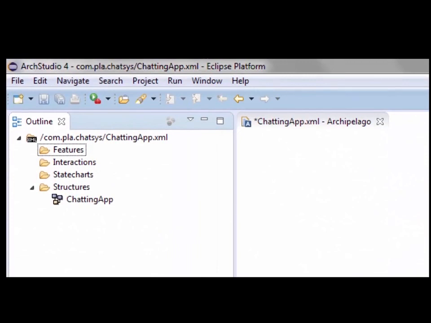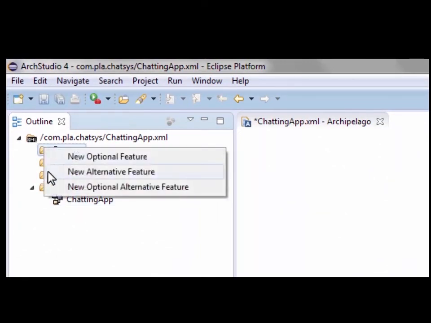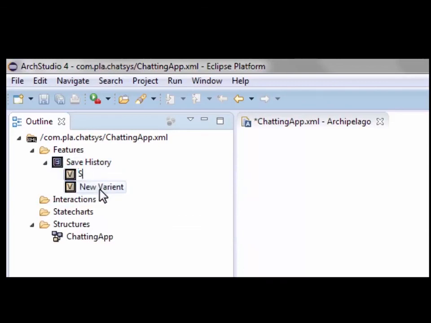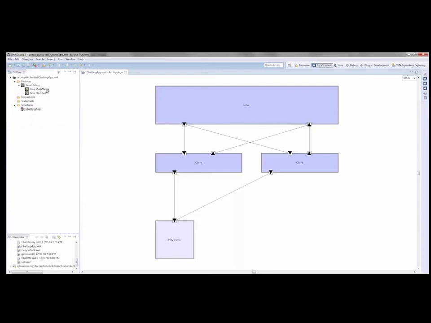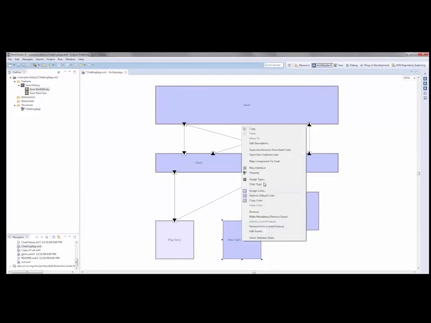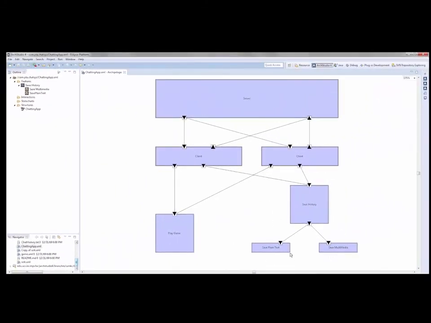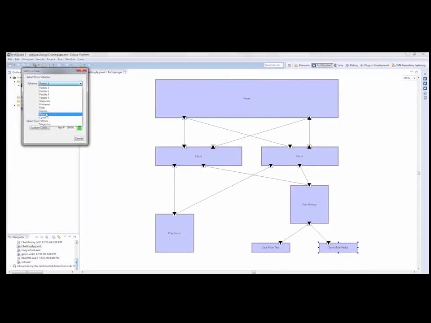Now, we create a new feature by right-clicking the feature menu item and selecting alternative feature. We name it Save History. This feature has two variants that enable users to save chatting history either as plain text or multimedia. Now, double-clicking a feature will activate it. Any changes on the architecture after this point will be automatically recorded and linked to the current active feature. In the same way, we double-click the Save Multimedia feature to activate it and to create related architecture elements. Let's assign different colors to each feature by right-clicking the feature name and selecting Change Color.